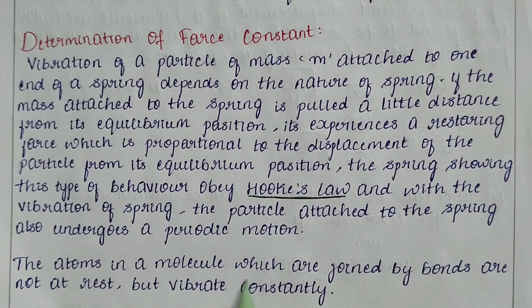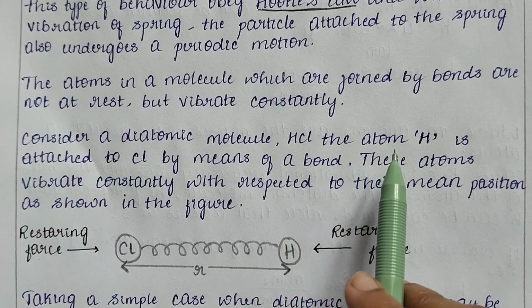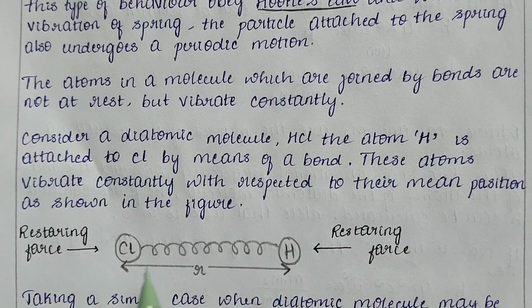The atoms in a molecule which are joined by a bond are not at rest but are vibrating constantly. We will understand it by considering a diatomic molecule HCl. The atom H is attached to Cl by means of a bond. Let us consider this as a bond. The bond is in the form of a spiral.